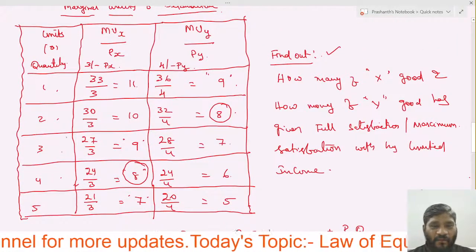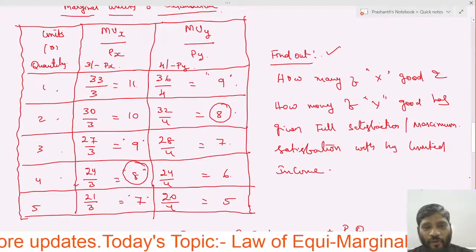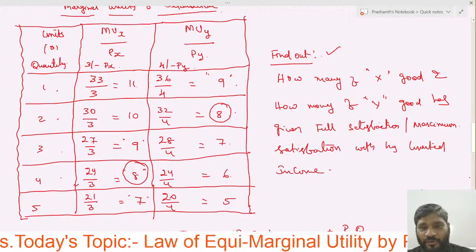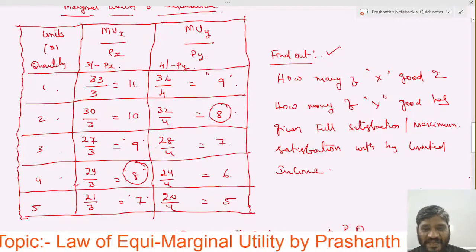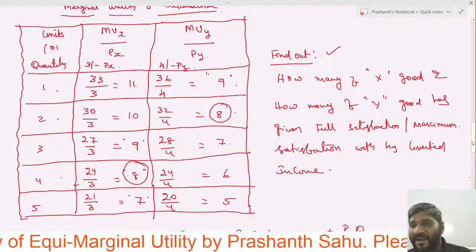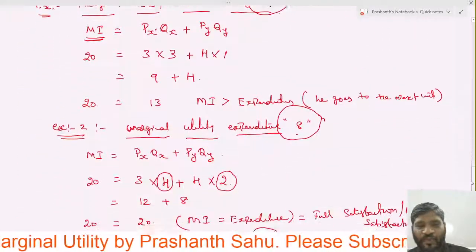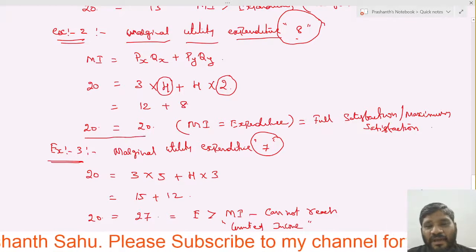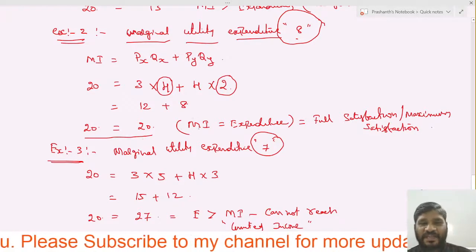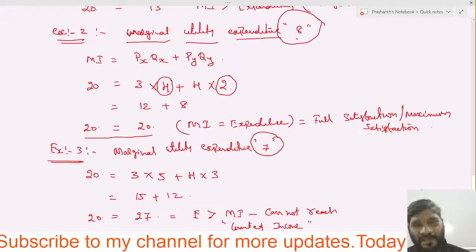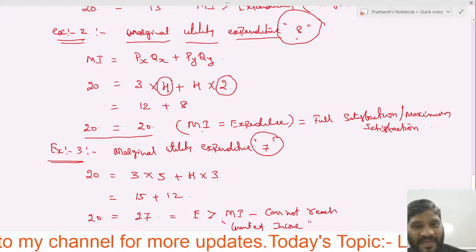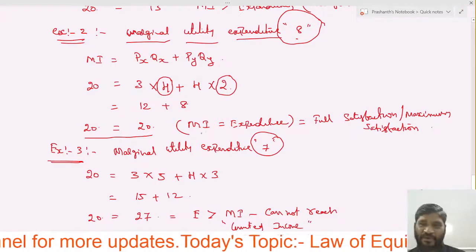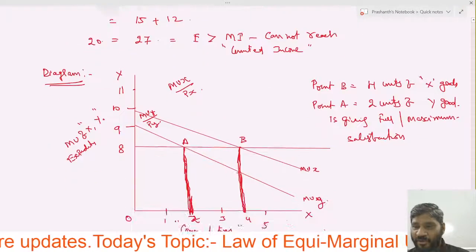Here 1, 2, 3, 4: 4 units of X good, 2 units of Y good. We have selected 8 and 8. Why have we selected 8 and 8? Because marginal utility of expenditure is equal to money income. That is why we have selected it as 8. Did you understand? Hopefully, right.